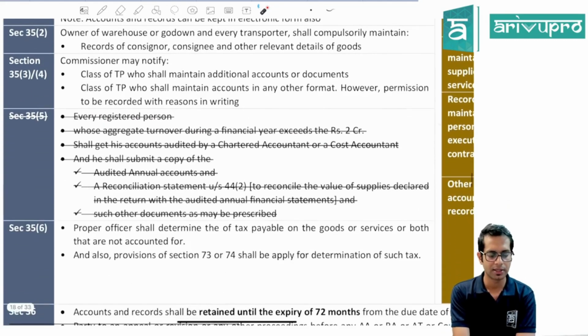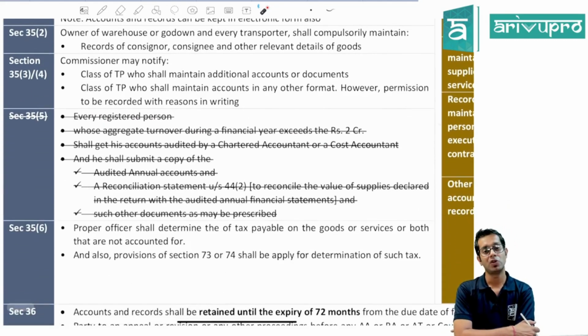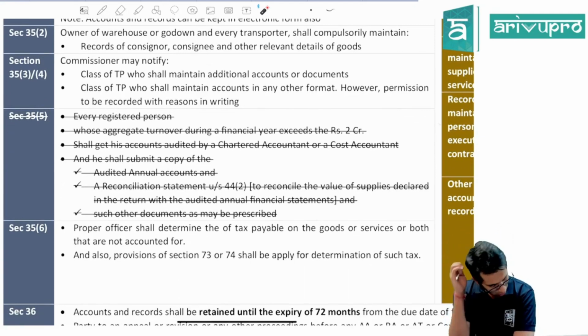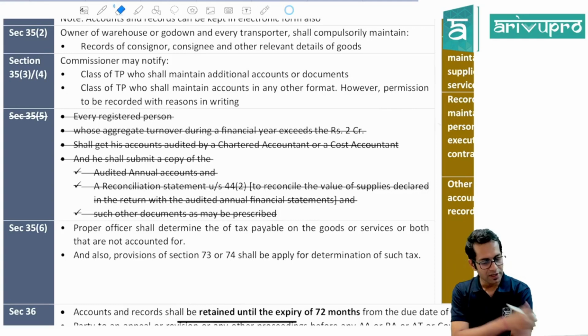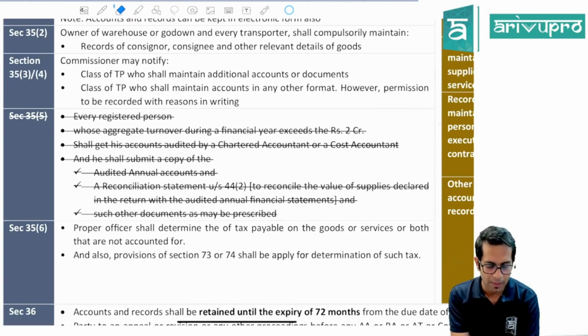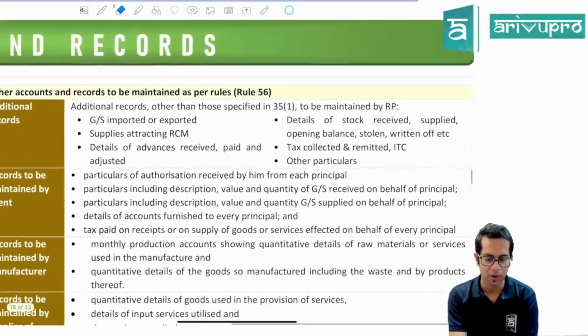Now, Section 35, subsection 5, which was with respect to GST audit, has been removed. It is no more relevant or required anymore. Then, Section 35, subsection 6: the proper officer shall determine the tax payable on goods or services if you are not maintaining books of accounts. If you are not accounting anything, the proper officer by himself will determine the tax which is payable by you, and he may also apply the provisions of Section 73 or 74.